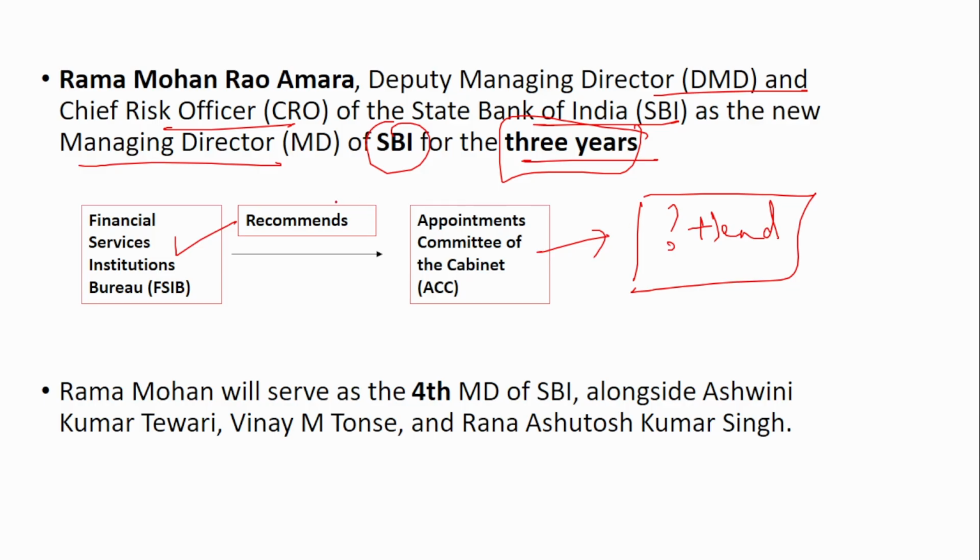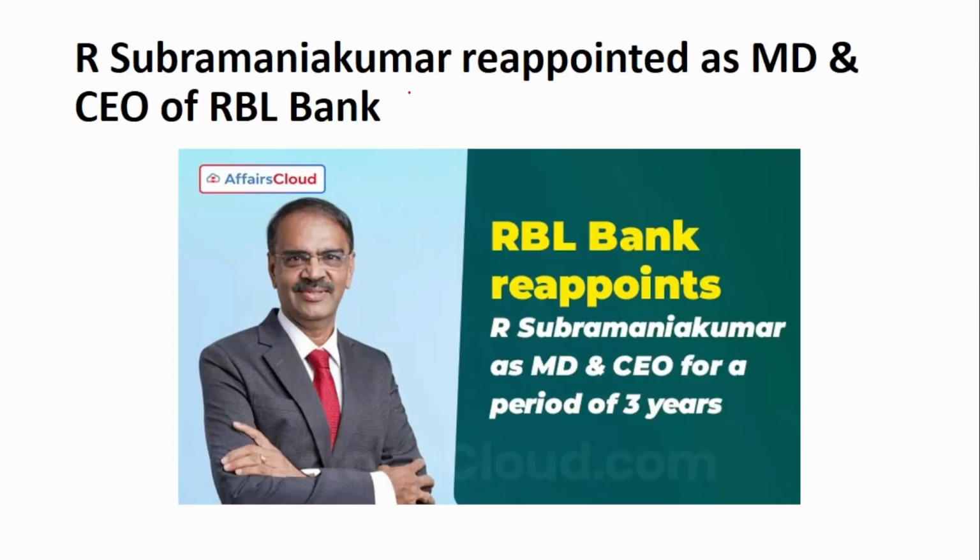Now Ram Mohan Rao will be the 4th Managing Director of SBI, along with Ashwini Kumar Tiwari, Vinay M. Tonse and Rana Ashutosh Kumar Singh. We know that the current chairman of SBI is C.S. Setty. He was the MD, and now he has been promoted to the chairman position. To fill his position, Ram Mohan Rao has been appointed. Next, R. Subramaniakumar has been reappointed as the MD and CEO of RBL Bank.